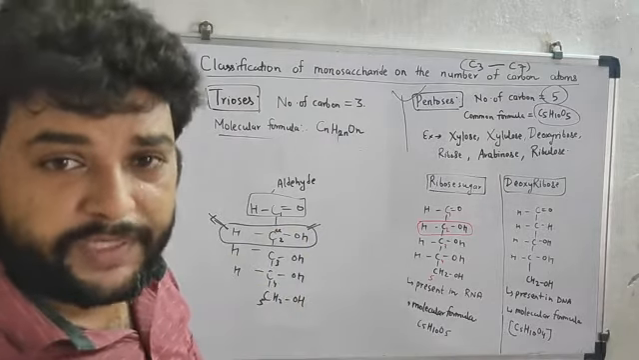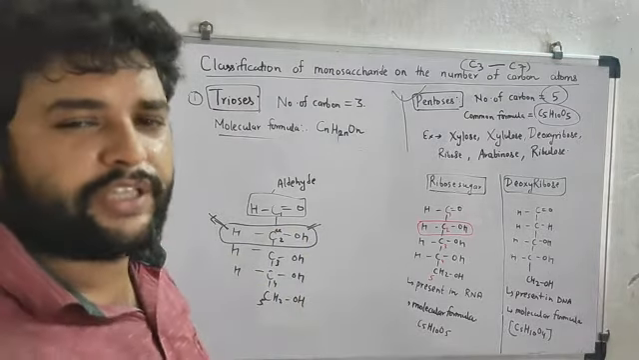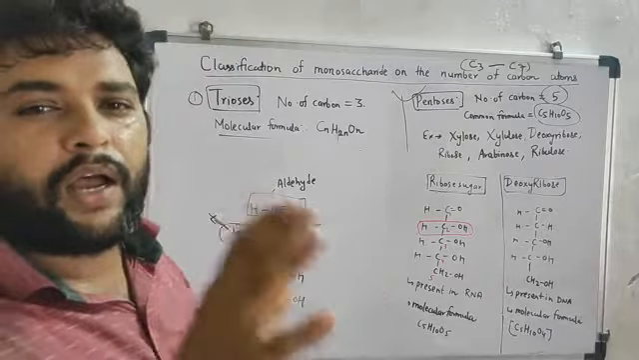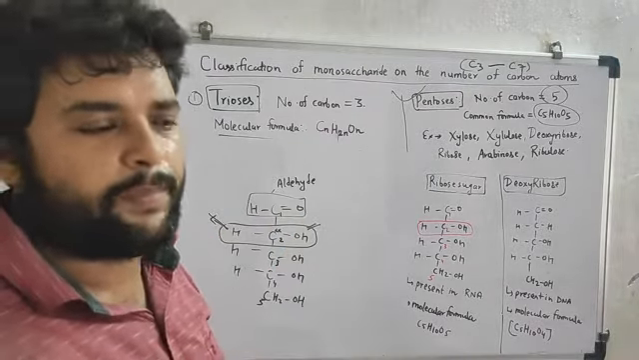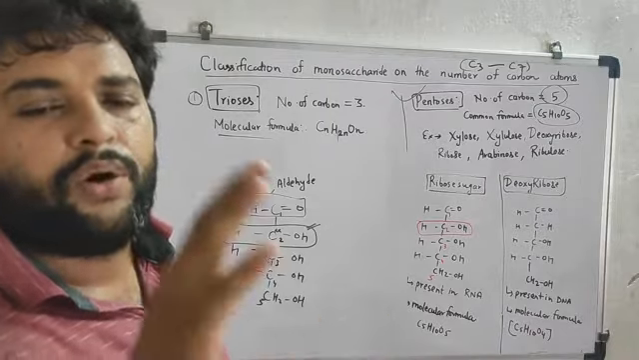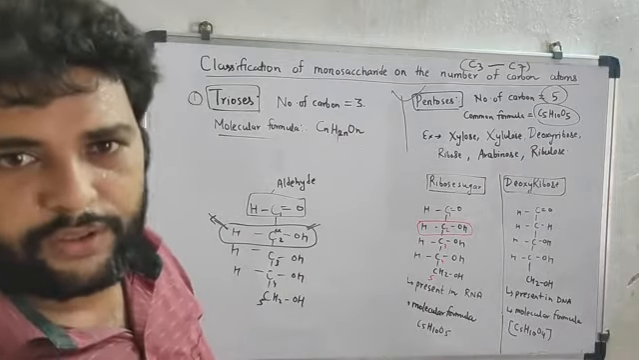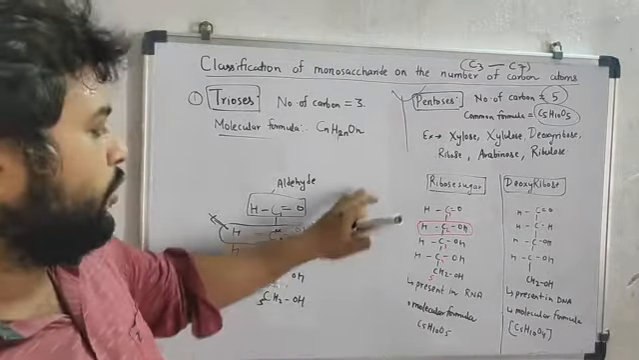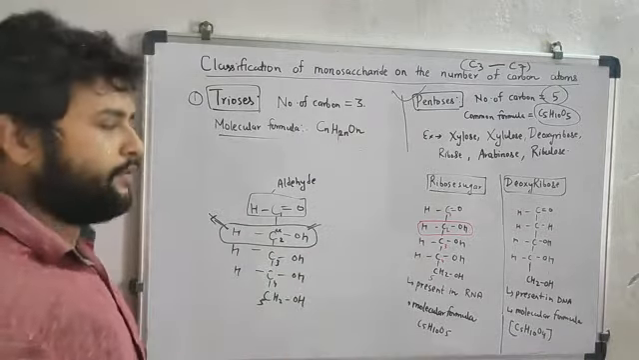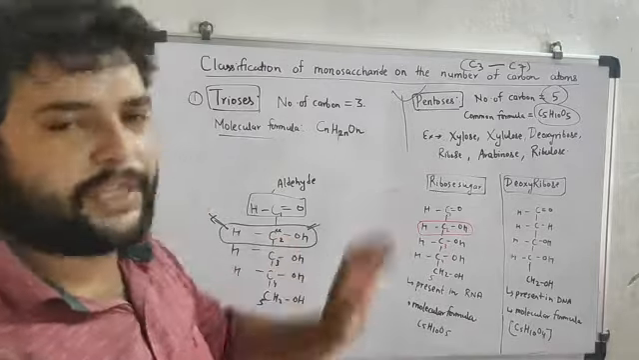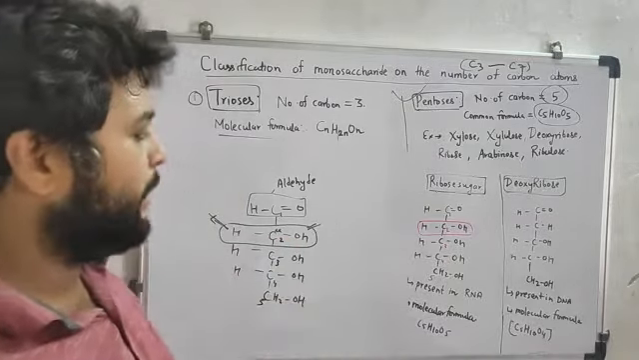oxygen will be absent in the deoxy. Deoxy simply means absence of oxygen. Deoxy means simply there will be one oxygen less. So now we are going to draw the deoxyribose, from which you can find out the basic difference between ribose and deoxyribose.